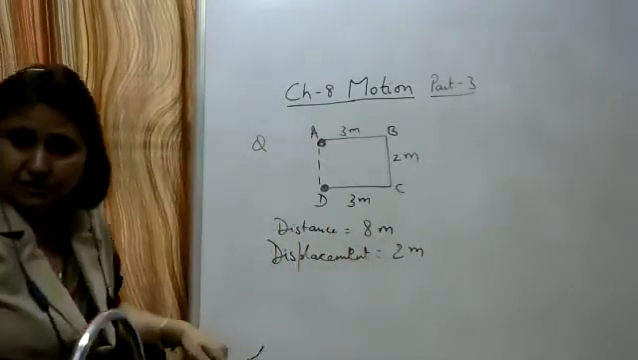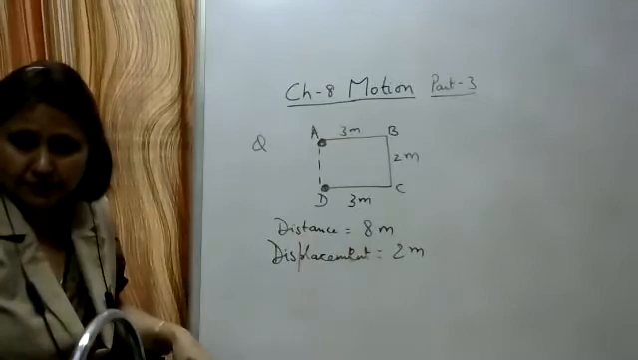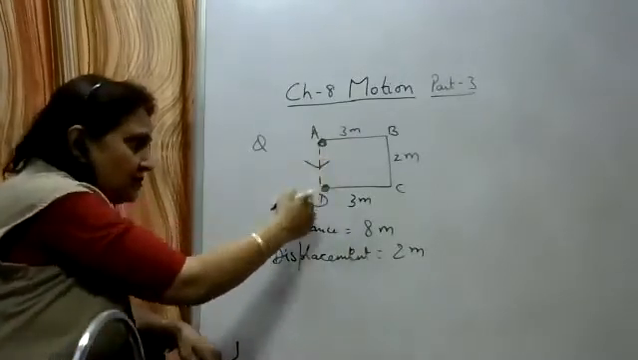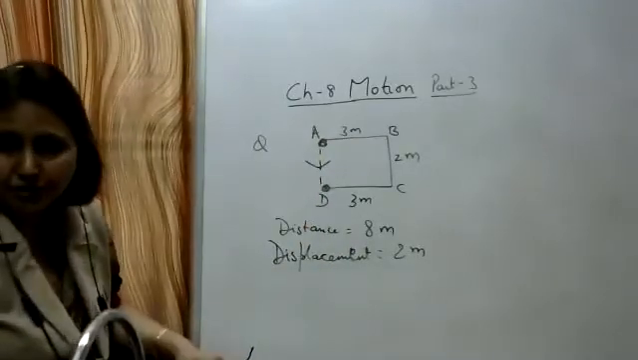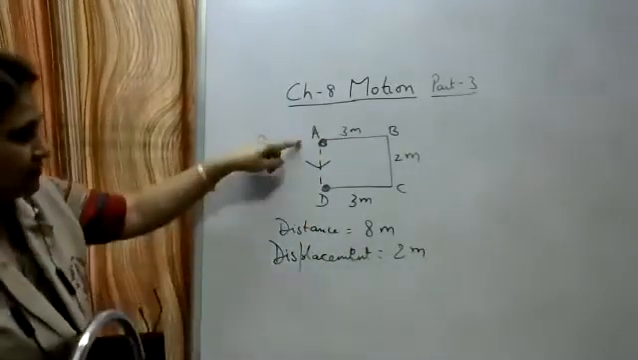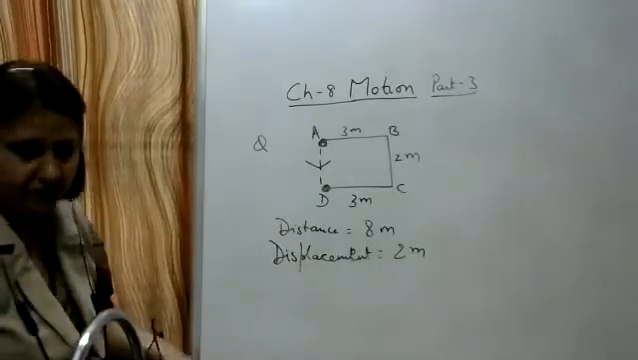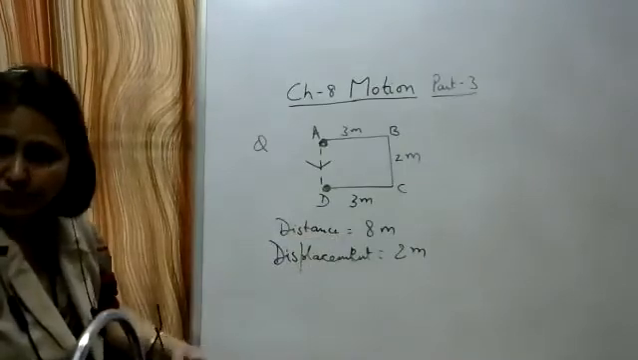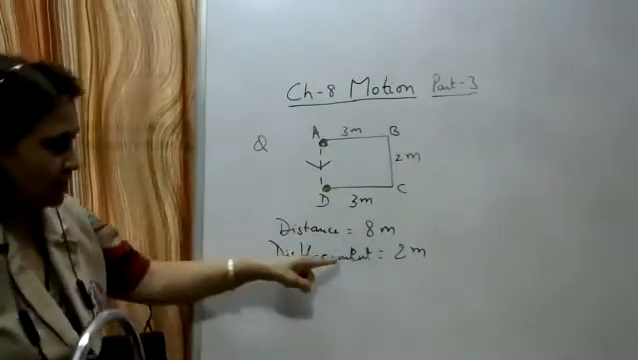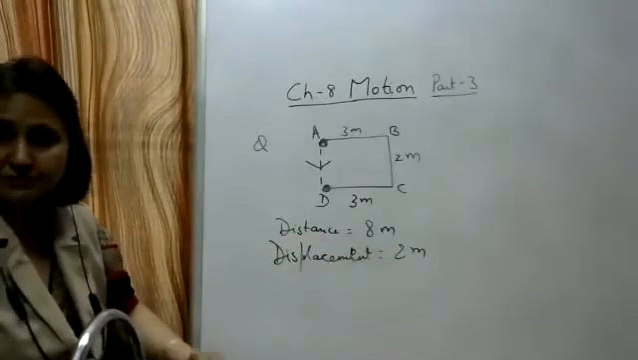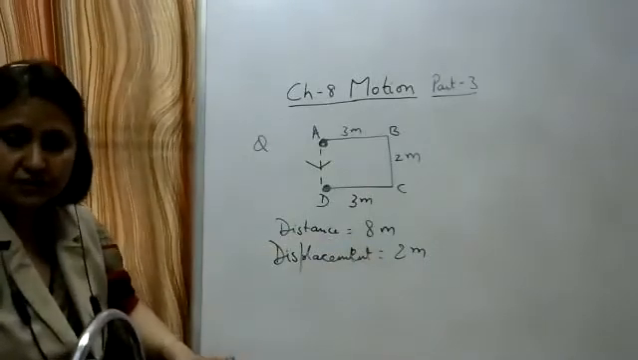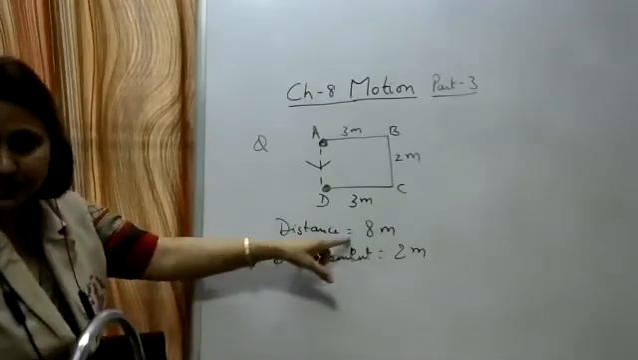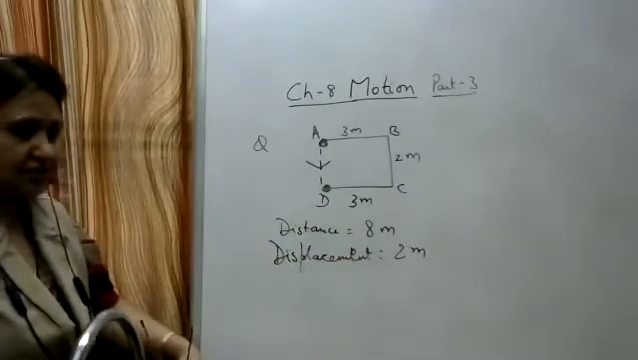Now, what is the direction of this displacement? From initial to the final position. That is, the direction of the displacement is from A to D. So the distance traveled is 8 meters and the displacement is 2 meters from A to D. Here you can see that the magnitude of displacement is 2 meters, the distance traveled is 8 meters. So here also the magnitude of displacement is less than the distance traveled.